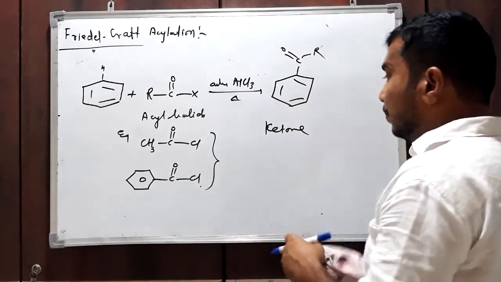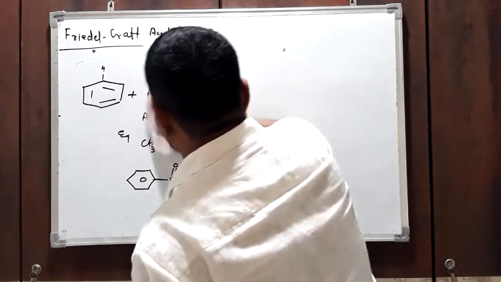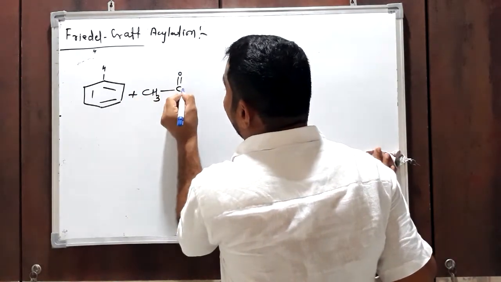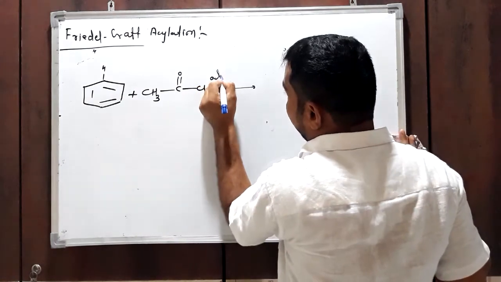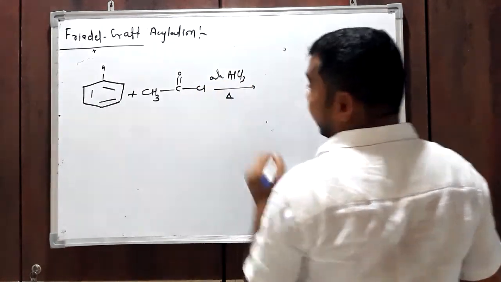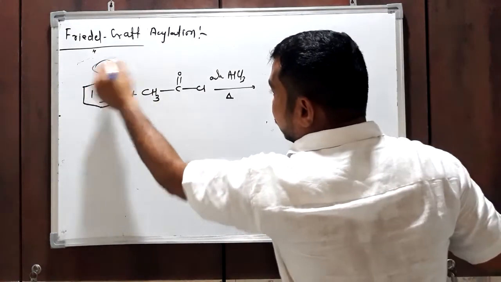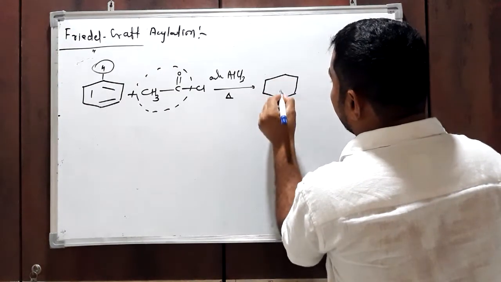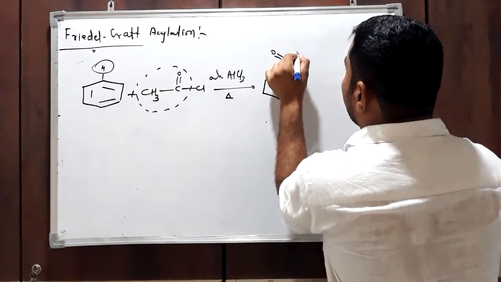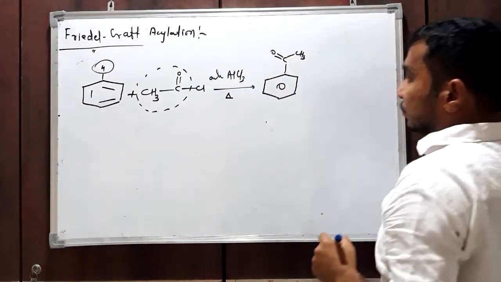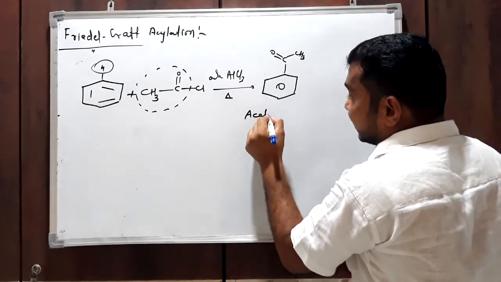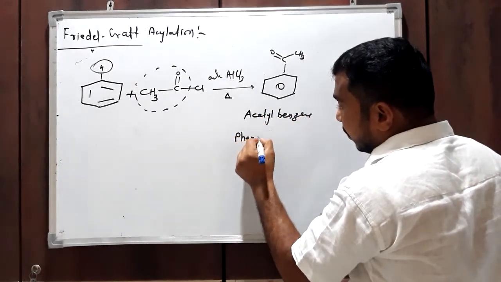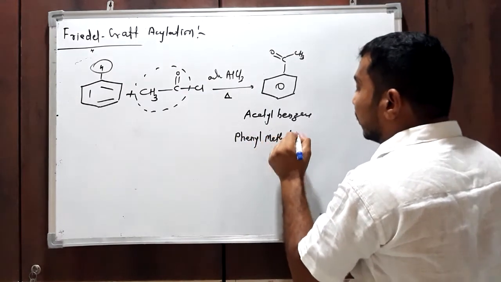Now just take one example. Instead of a general acyl halide, we can use acetyl chloride. Then what is the product? With anhydrous AlCl3 and heat, there is replacement of hydrogen by the acyl group. So this is acetyl benzene, or phenyl methyl ketone.